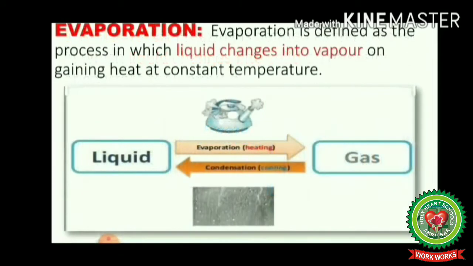Next term is evaporation. Evaporation is defined as the process in which liquid changes into vapor on gaining heat at constant temperature. Again, when we heat the liquid, then on heating it converts into gaseous state, and gaseous state of water is water vapors, and this process is known as evaporation.